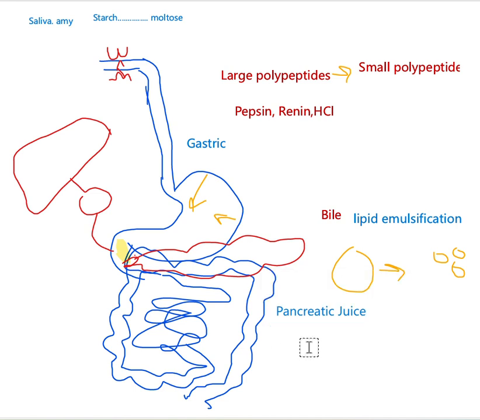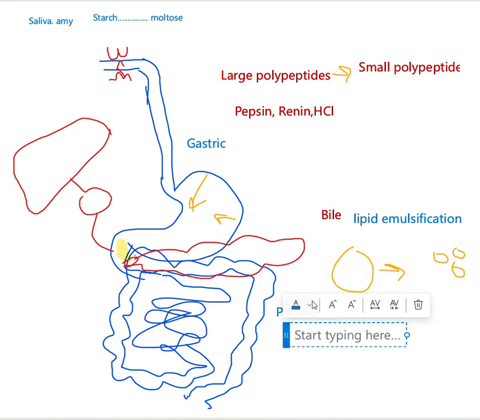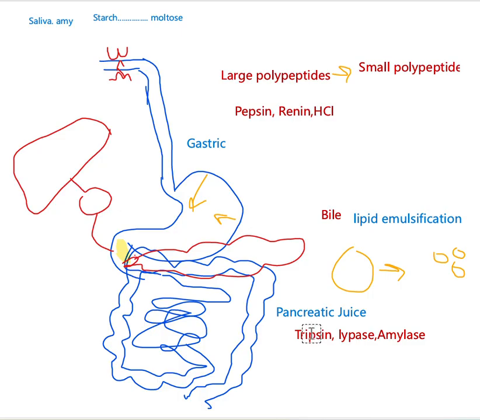This pancreatic juice also contains different types of enzymes: trypsin, lipase, and also amylase. You know the function of this trypsin. Trypsin converts large polypeptides into small polypeptides, and lipase, you know, is going to convert the large lipids or these emulsified lipids.